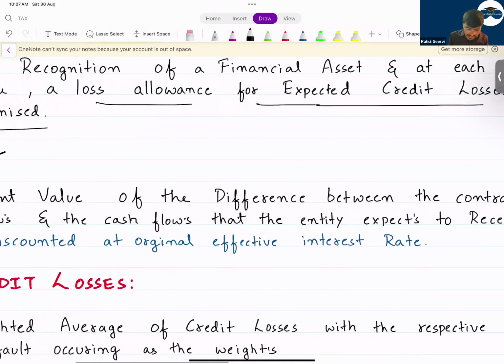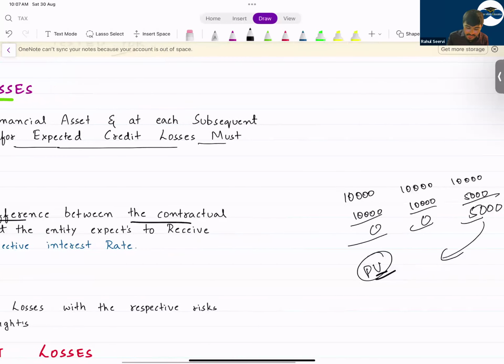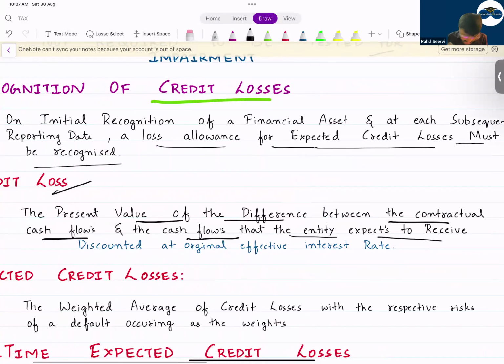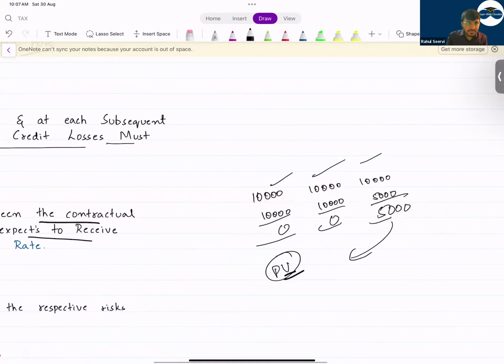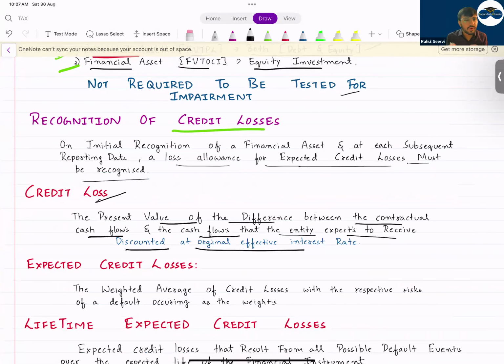This present value will be known as my credit loss. Credit loss is the present value of the difference between the contractual cash flow, which is how much? 10,000, 10,000, 10,000, and the cash flow that the entity expects to receive, discounted at the original effective interest rate. So the entity is saying that we will receive 10,000, 10,000, 10,000, but at the end of the third year, we will not receive 10,000, we'll only receive 5,000. So whatever is the difference, that 5,000 will be discounted and that will be your credit loss. I hope this is clear to everyone. I am going slowly only because it's a very important topic. For derivatives etc. also, I'll go slowly.